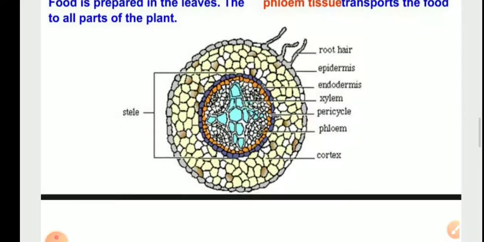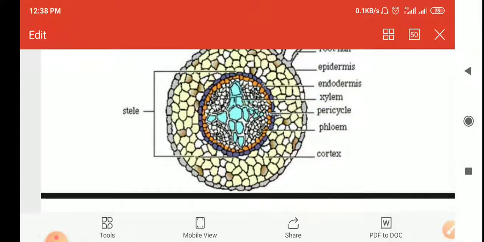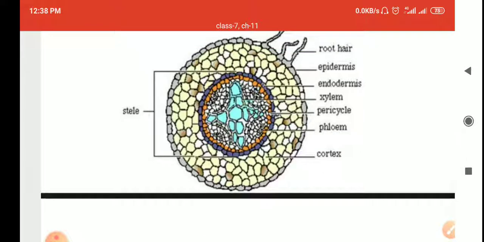You can see here the tissues, the structure of stem.